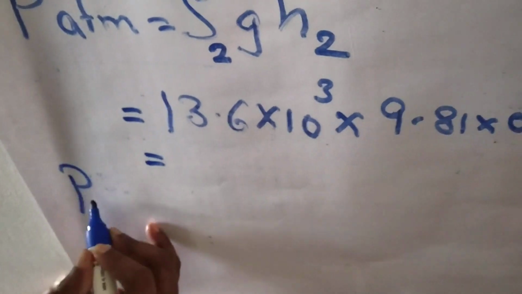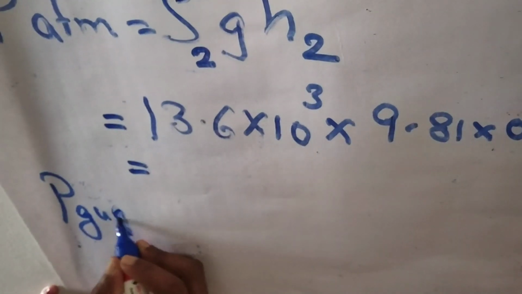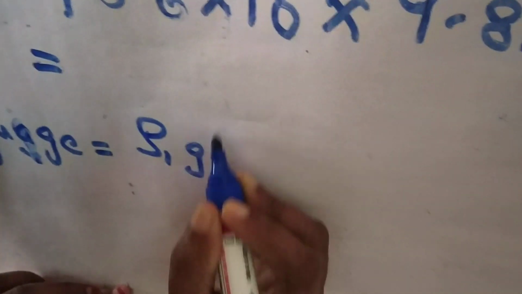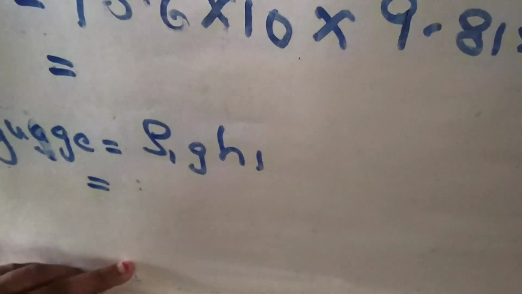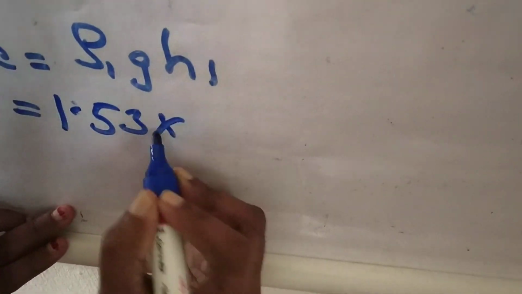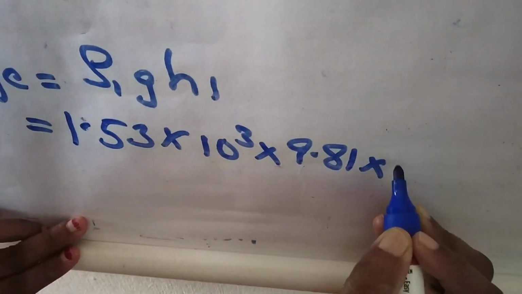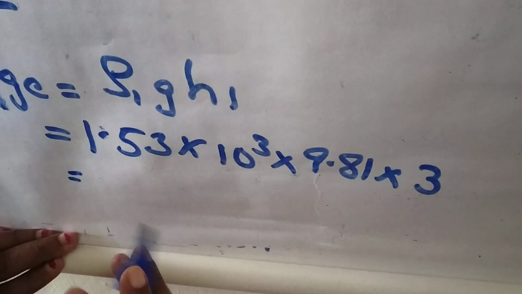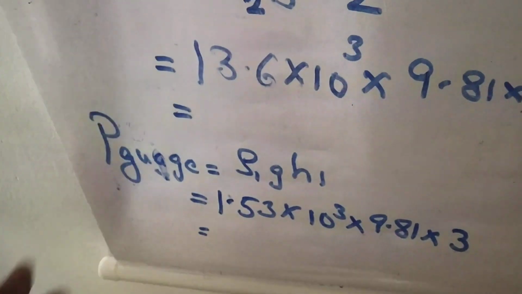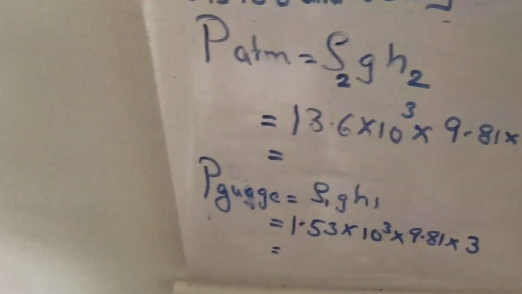Similarly, P gauge is equal to rho 1 g h1. Rho 1 is given as 1.53 × 10^3, into 9.81, and h is given as 3 meter. So by calculating these two, I'll get the result. So this comes out